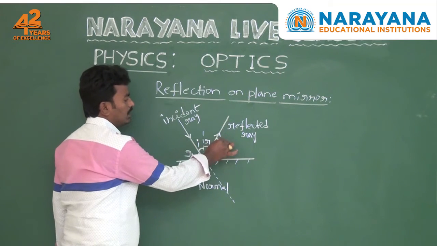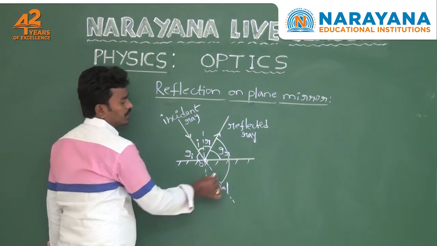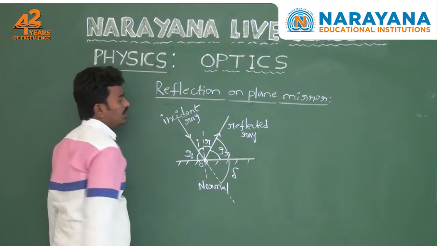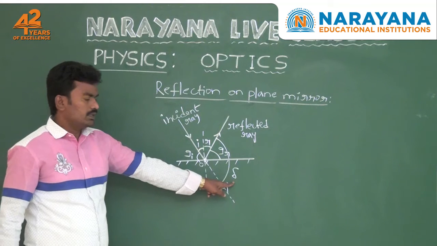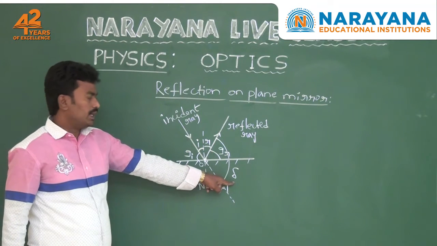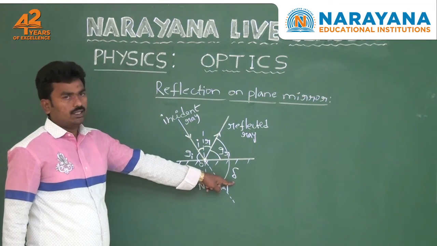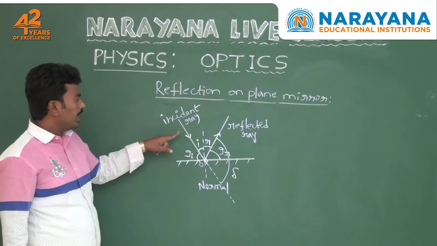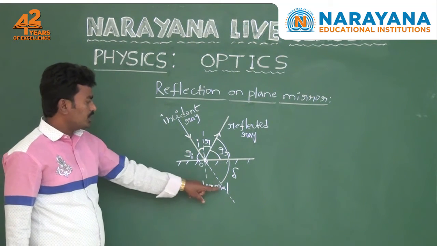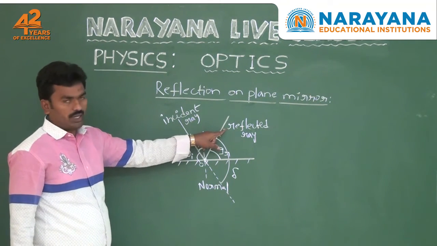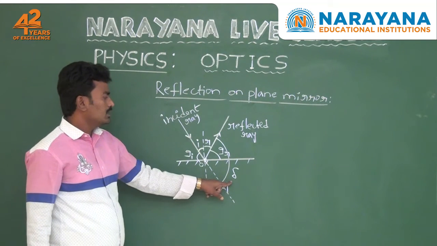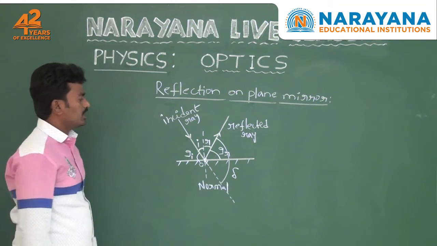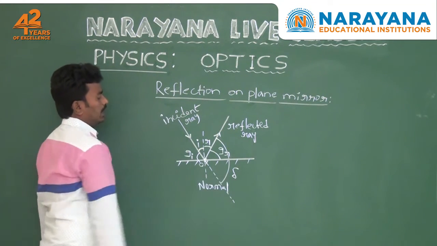Then the angle is called angle of deviation. Angle of deviation is denoted by the letter delta.